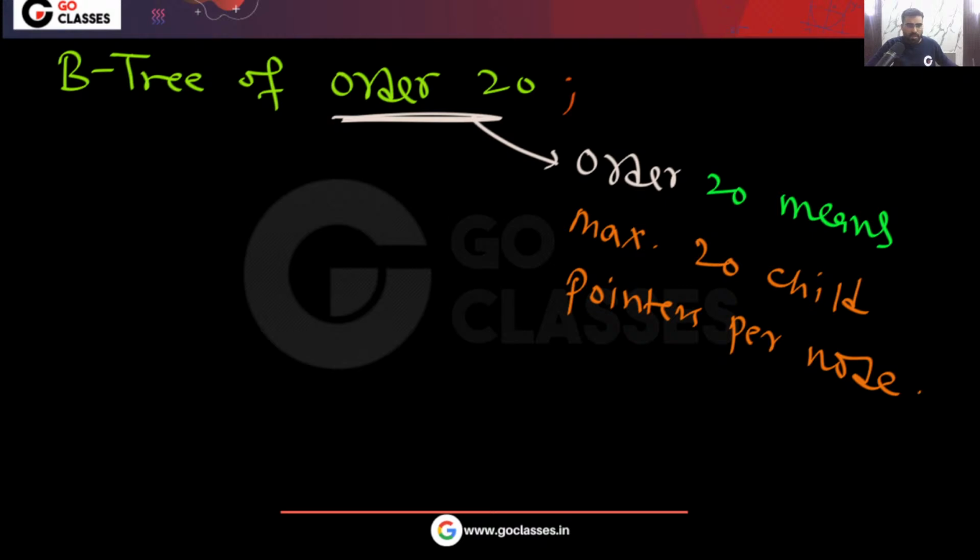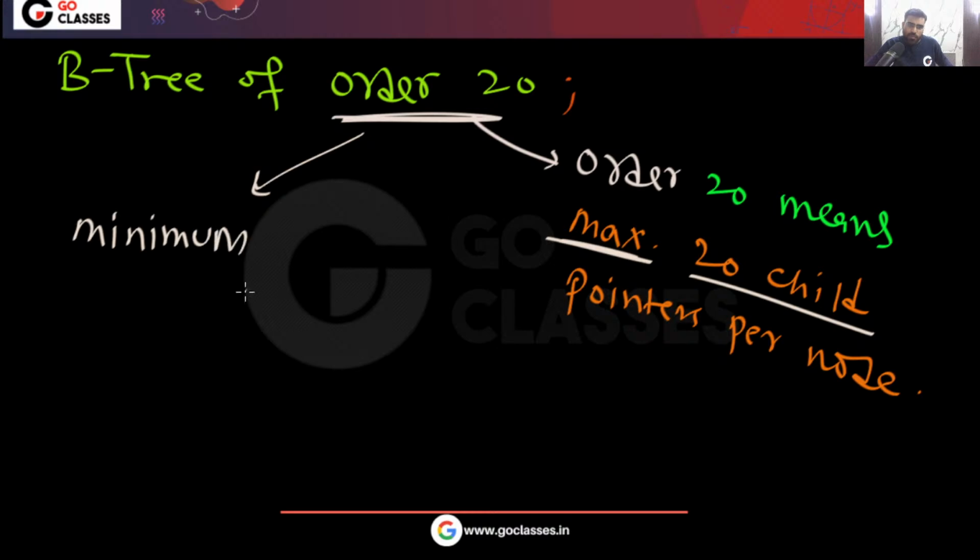So tell me, minimum how many child pointers? If these are the maximum 20 child pointers per node, then minimum how many child pointers? Minimum number of child pointers per node. Please tell me. The maximum number of child pointers is already given to you, so I am asking you, what is the minimum number of child pointers per node?